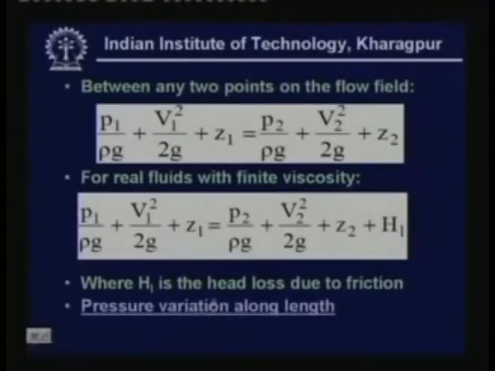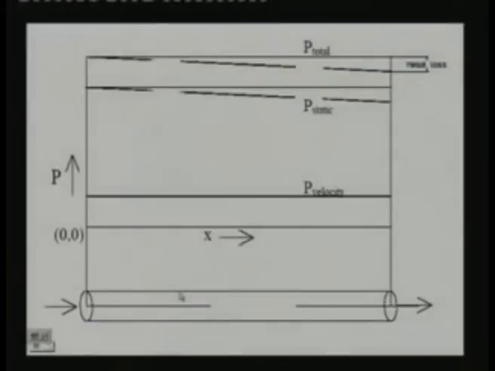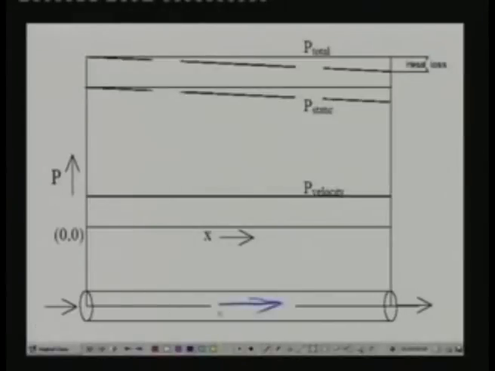pressure variation. Let us apply the Bernoulli equation to a pipe flow and let us see how the pressures are varying. What we have here is a uniform cross section pipe through which a fluid is flowing. And we would like to plot different pressures. Now let us, to start with, assume that the flow is inviscid. That means the fluid does not have any viscosity. Since the cross section area is same here, that means area at any point is same, if you apply continuity equation, at any point v is constant. So velocity does not change along the length.